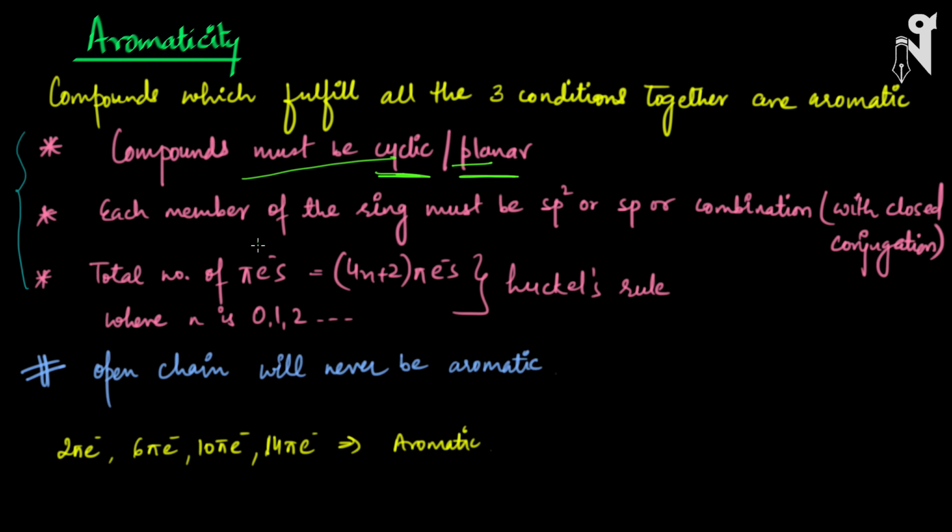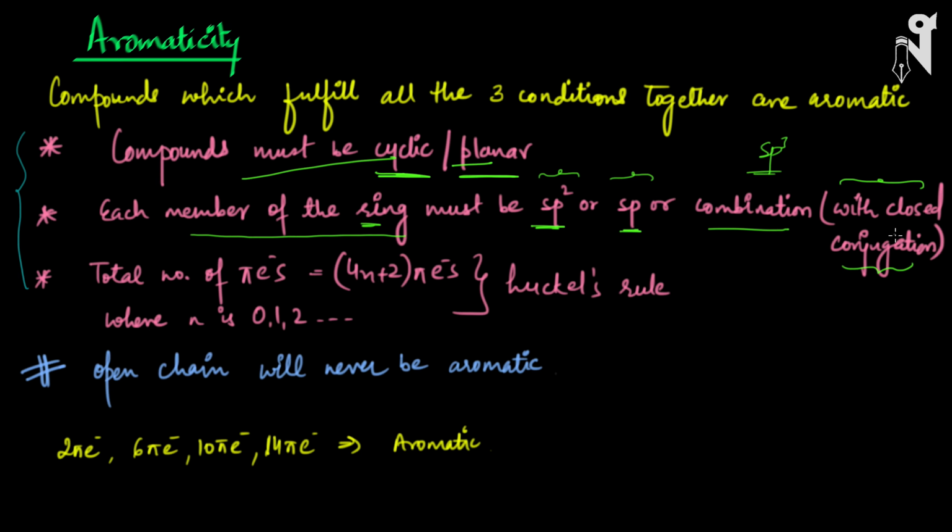Secondly, the next condition is that each member of the ring must be sp2 or sp, because you can get planarity only with sp2 or sp, or a combination, it cannot be with sp3. So sp3 structures will be out of the plane, right? So every member of the ring, no matter whether it is carbon, nitrogen, or any atom, must be sp2 or sp or a combination of both to become aromatic. And there should be a closed conjugation.